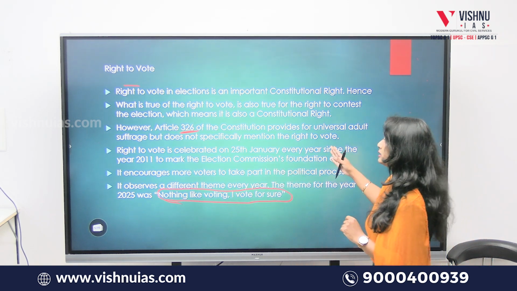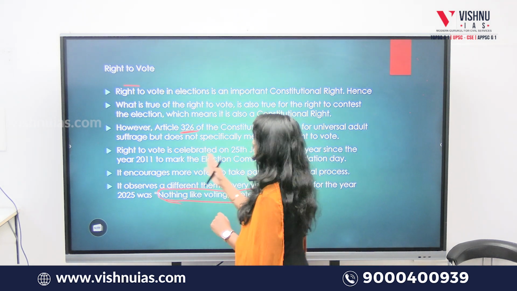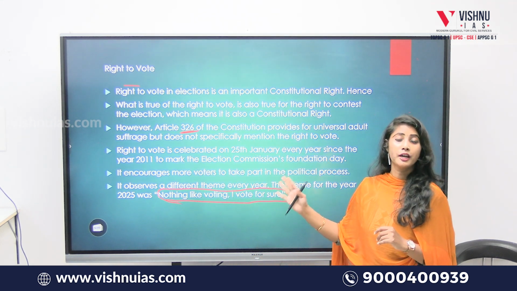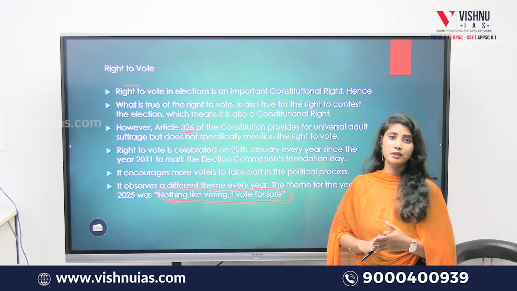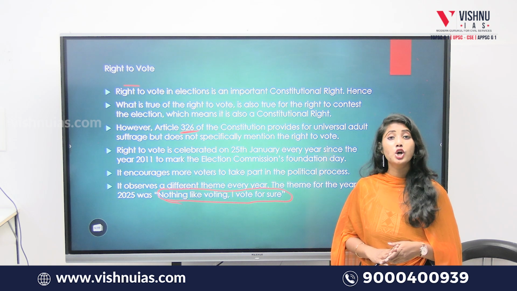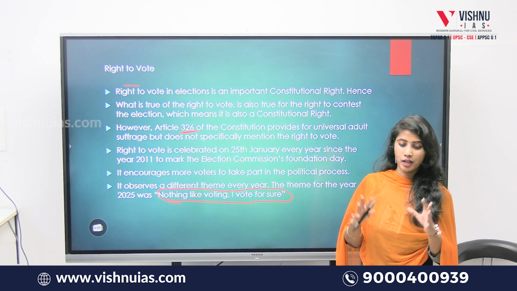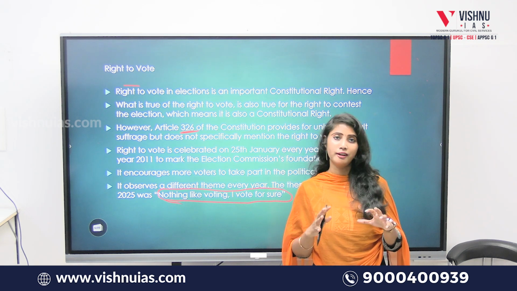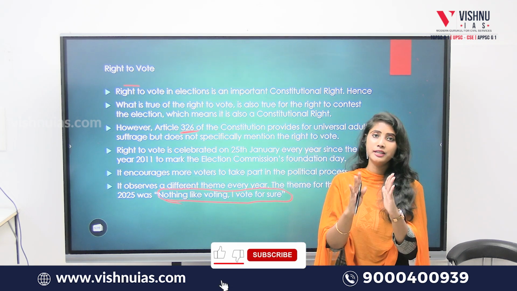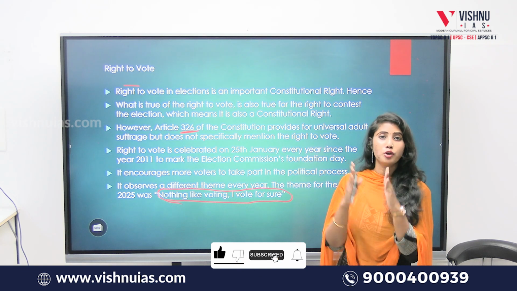So this is all about the right to vote and also the constitutional right. So what is the difference between a constitutional right and a fundamental right? A constitutional right has a very comprehensive meaning embedded under it, whereas a fundamental right is just a part of constitutional rights.